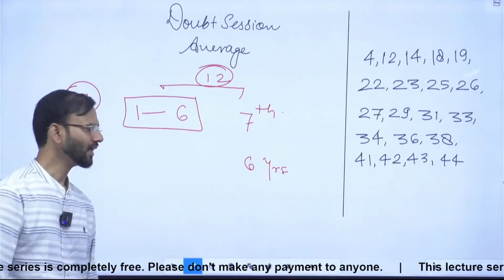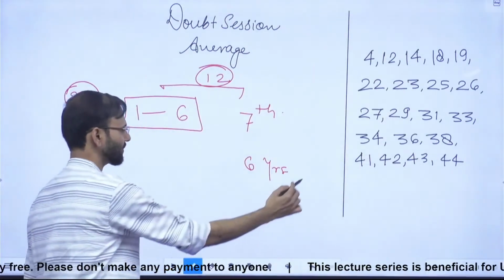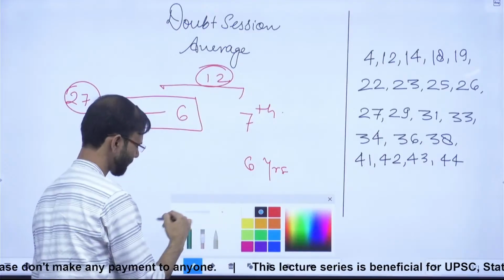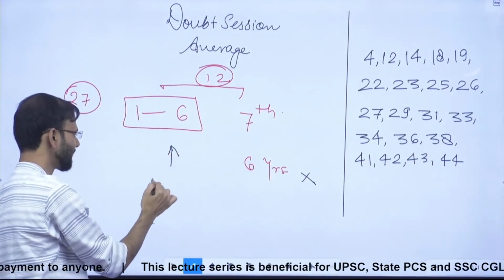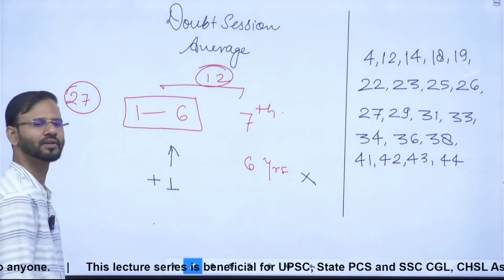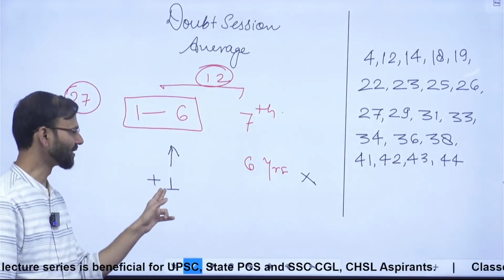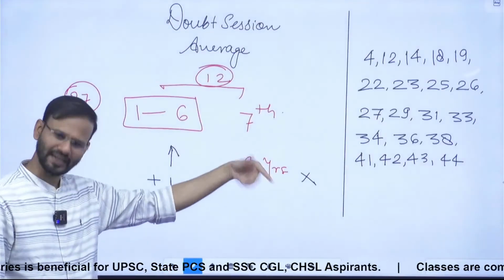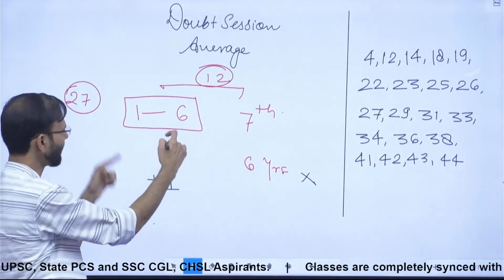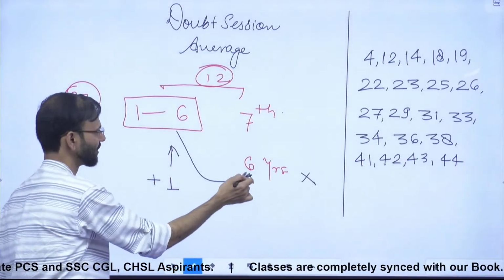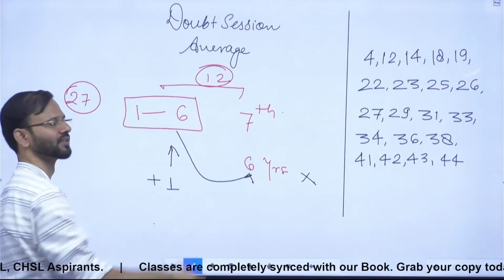At that time the average is 12 and he died. So as soon as he died, this average was increased by 1, which means 1, 1, 1 from this group must be given to this child to maintain the average as 12. Yes or no?